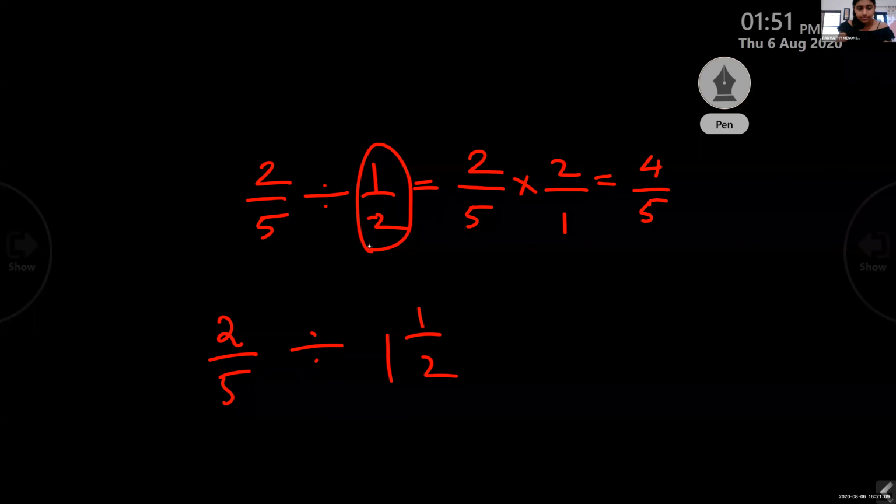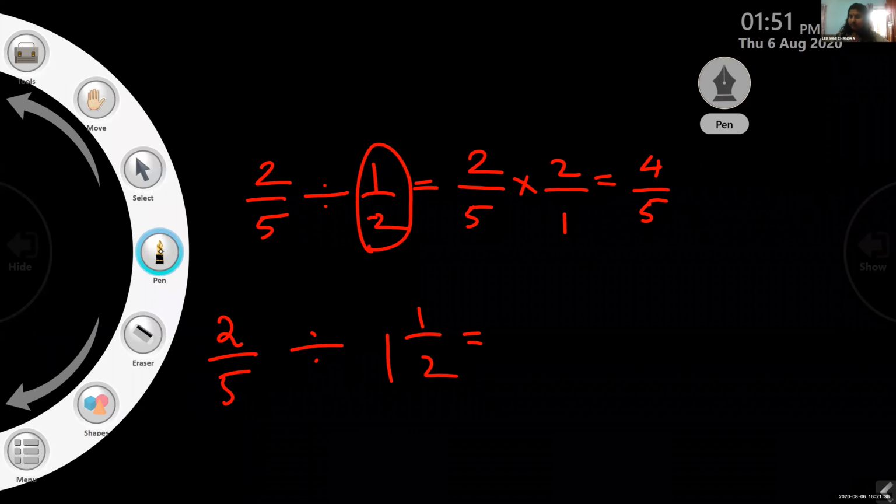What about the second one? Not 6 by 10, 3 by 5. You got the answer as 3 by 5? No, ma'am. 4 by 15. What is the answer? 4 by 15 is the correct answer.